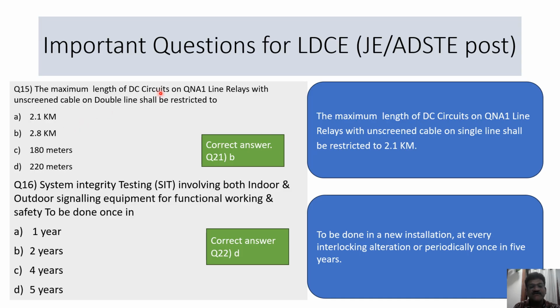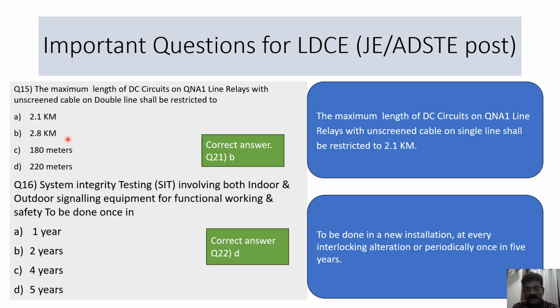The maximum length of DC circuits on QNA1 relays, for any HPR and such other relays, what is the maximum length that you can take? The maximum length of DC circuits on unscreened cables on single line is 2.1 kilometers, while on double line it is 2.8 kilometers.